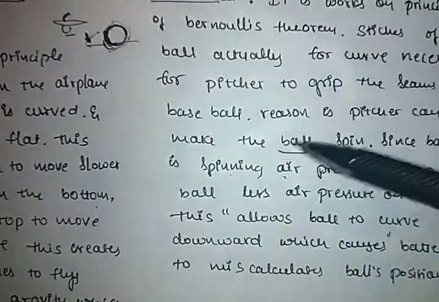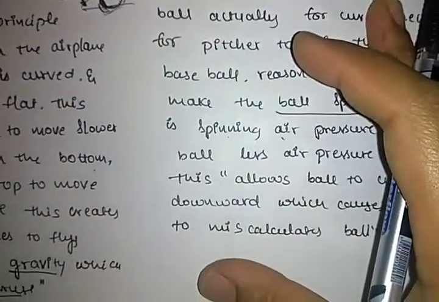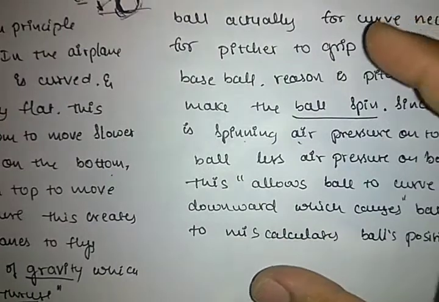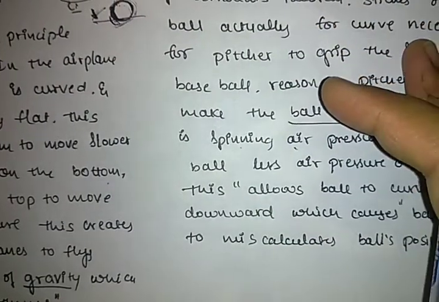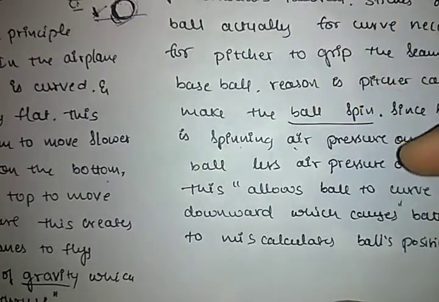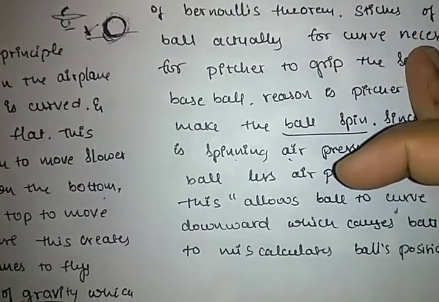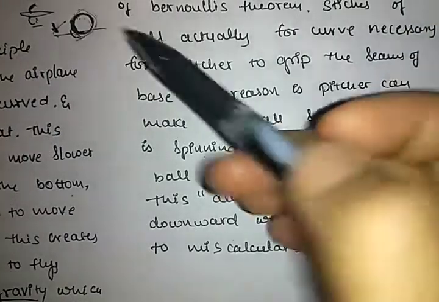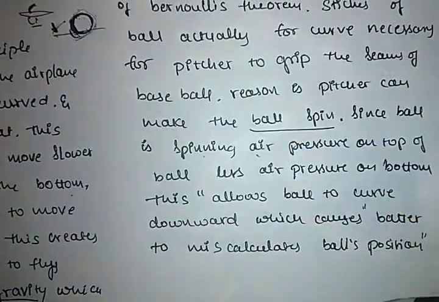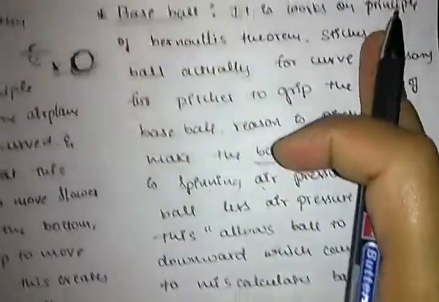So that's why there is a necessary grip for the bowlers, so that the batsman gets confused about where the spinning ball is going to be placed. That's one of the applications of baseball.